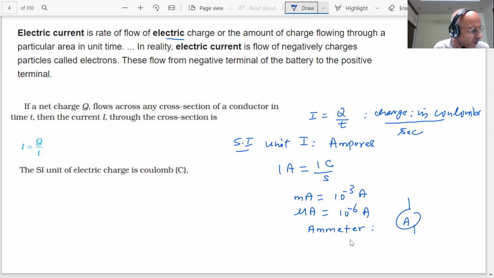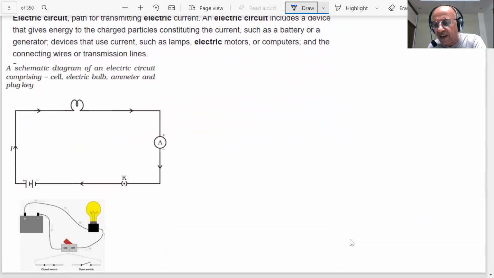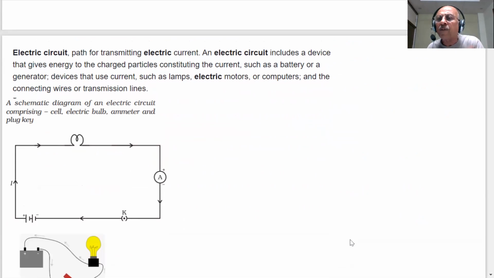When the electric current flows, you know that this is positive and this is negative. What is the meaning of this? We will tell you very soon that in order for a current to flow or to be used, we will need an electric circuit. What is an electric circuit? It is a closed path for transmitting the electric current. How will you transmit electric current from one point to another? You have to create a closed path. A closed path for transmitting electric current is called an electric circuit.